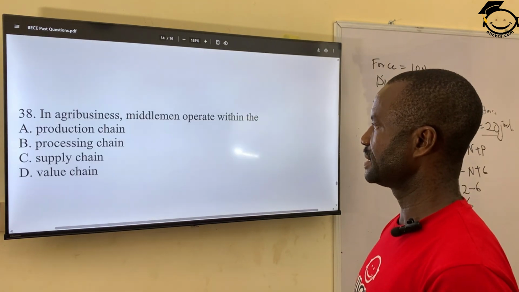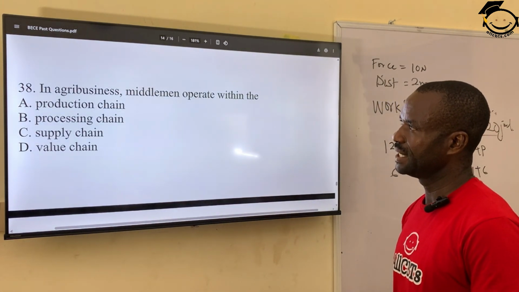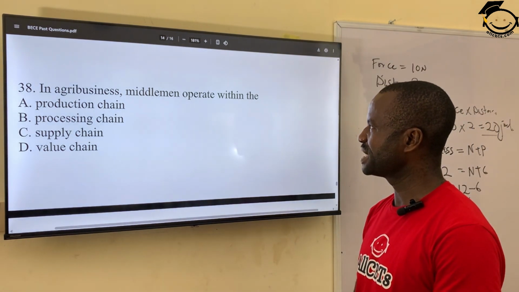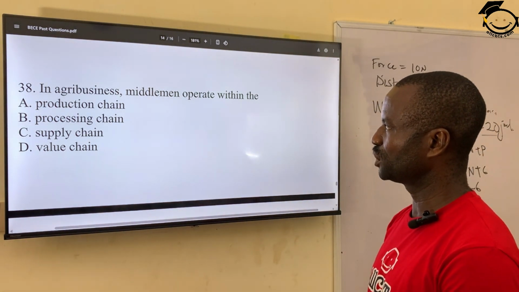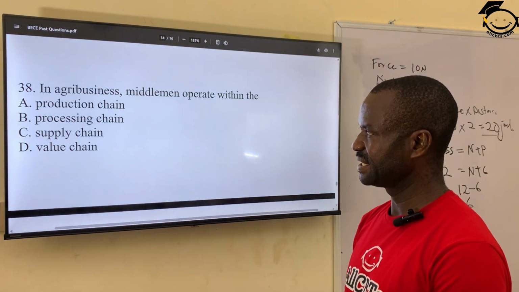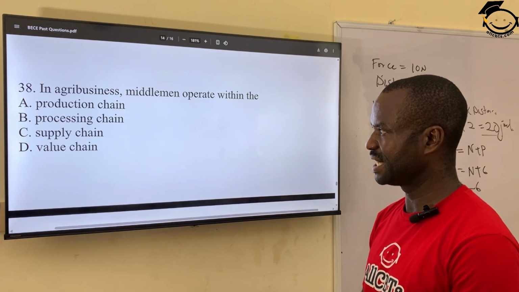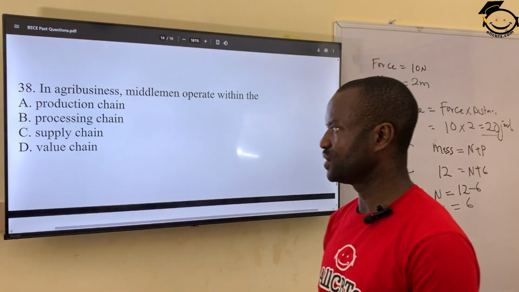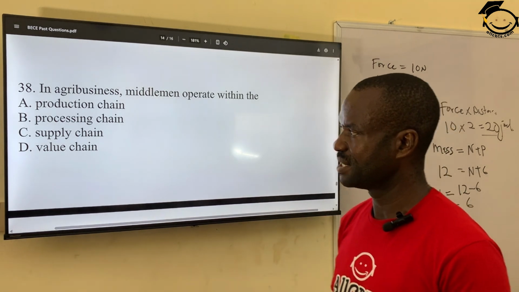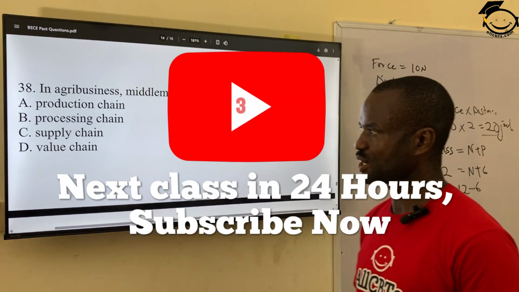Question 38. In agribusiness, middlemen operate within A, production chain, B, processing chain, C, supply chain, then D, value chain. The correct answer is the supply chain, where we have the middlemen. Supply chain. That's where the middlemen operate.